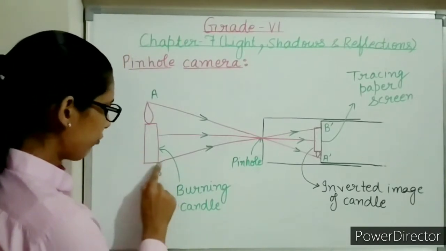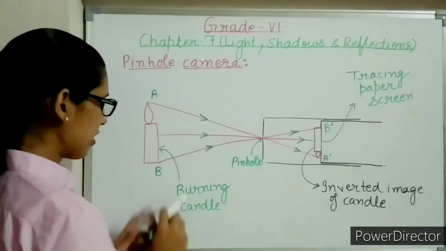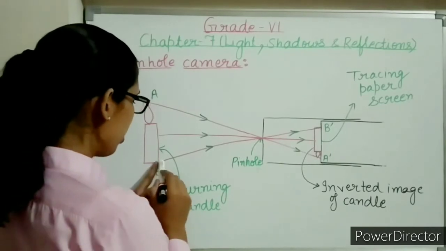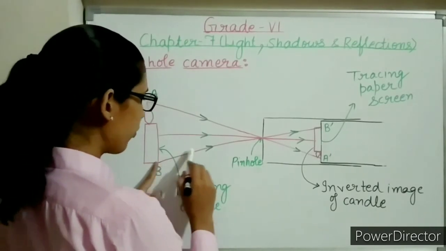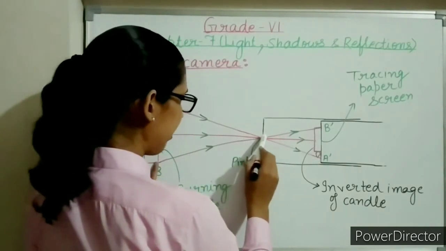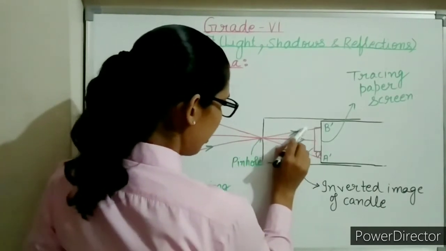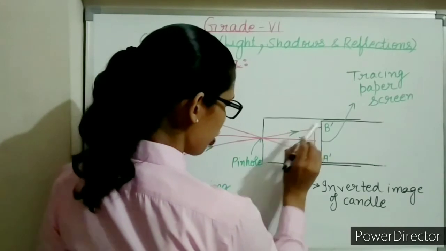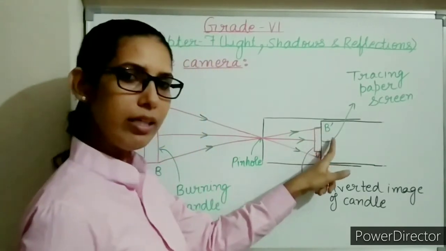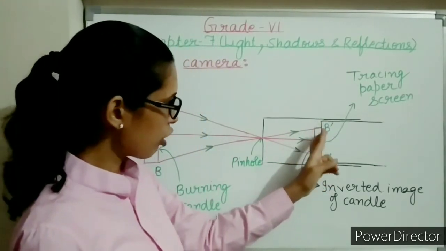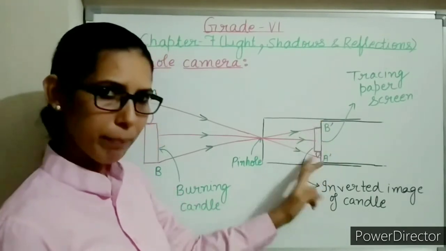Here from the bottom part of the candle, let's say it is point B, the light is moving in a straight line. It is entering the hole and then it is moving in a straight line again, and then it is reaching point B dash on the tracing paper.